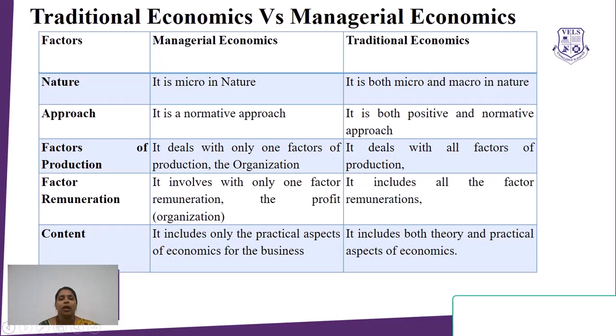Factor of remuneration. As we know, managerial economics deals with only one factor of production, organization. The remuneration given for the organization is profit. So managerial economics is involved with profit as the remuneration for organization. Whereas in traditional economics, remuneration for all factors of production is considered: rent for land, wages for labor, interest for capital, and profit for organization. All these factor remunerations are addressed in traditional economics.